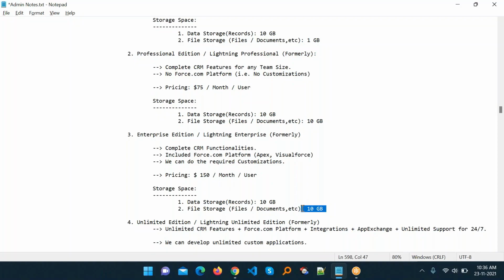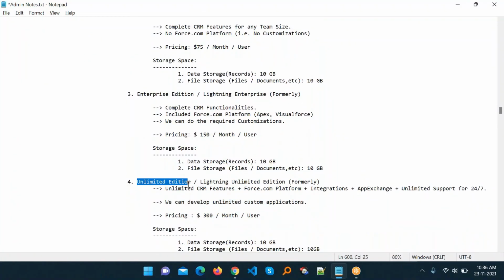And here you can see the most important one, the Unlimited Edition, or Lightning Unlimited Edition. So we can use unlimited CRM features, like CRM features plus the force.com platform plus integration plus AppExchange plus unlimited support 24 hours, 7 days. So it has all the functionality, no limitation in the Unlimited Edition, right? And we can develop unlimited custom applications, n number of applications. The pricing cost is $300 per month per user.